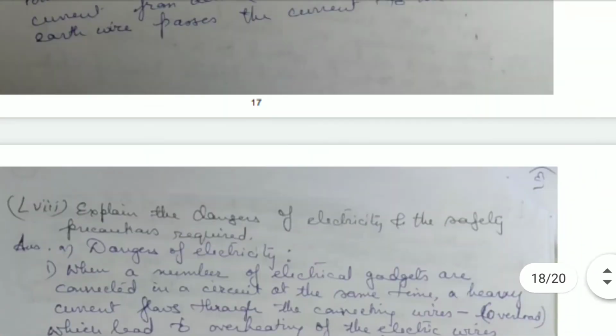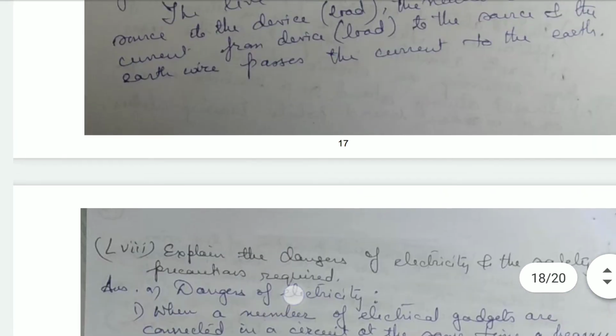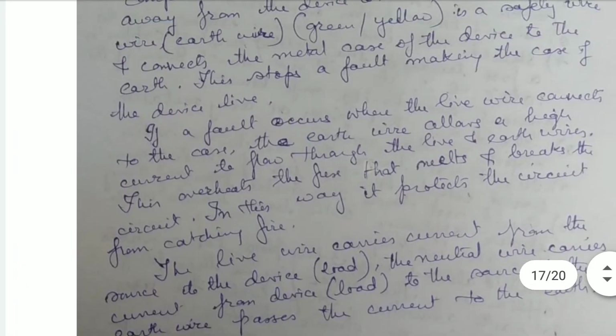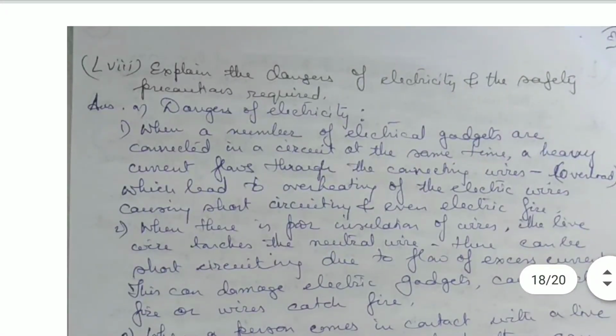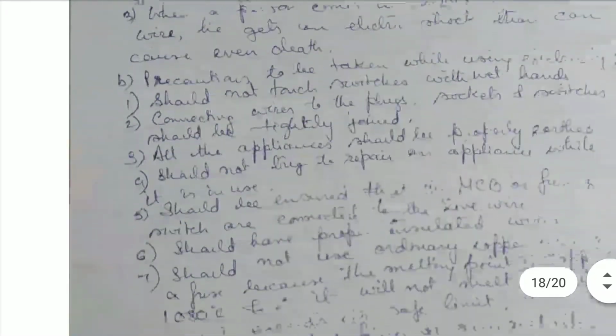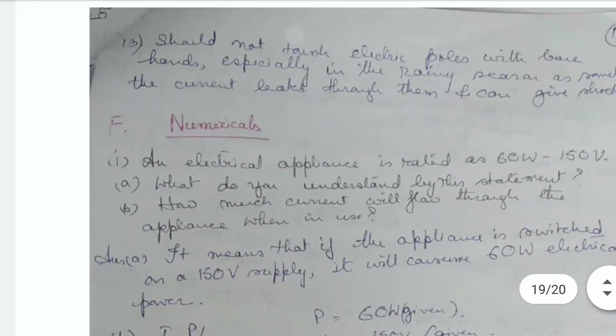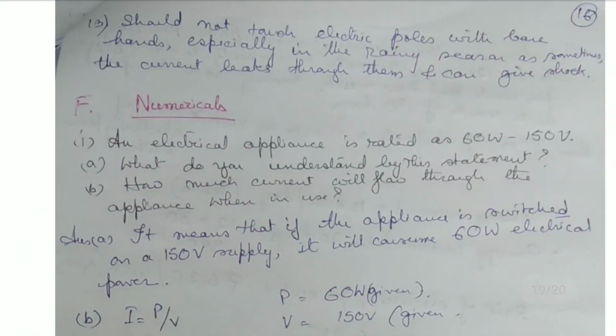So first were the dangers of electricity, and the second part was the precautions which should be taken to avoid these electric dangers.